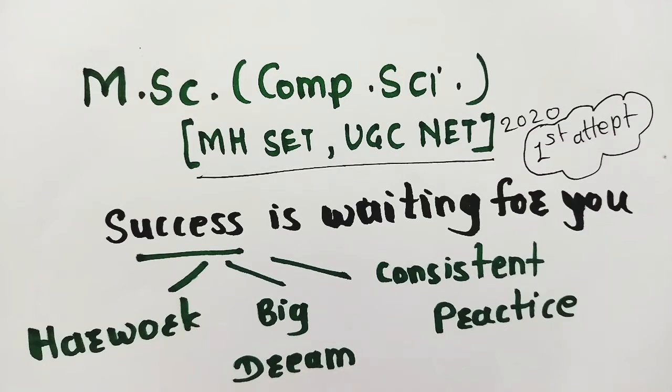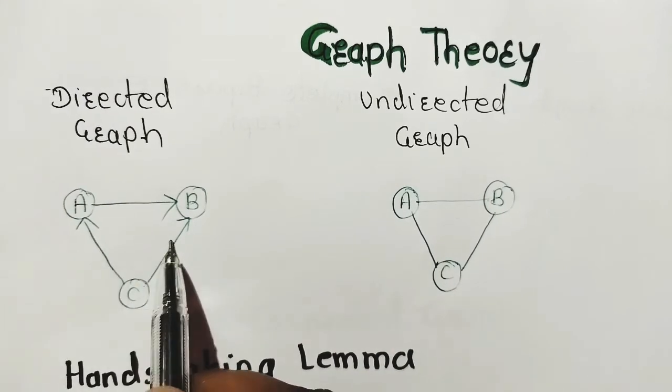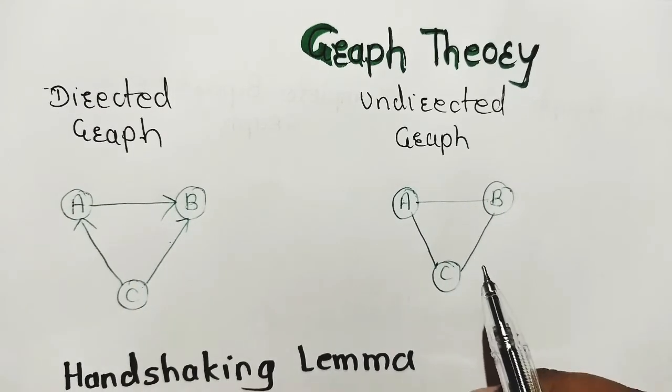So in this video we are going to revise our graph theory subject. It's a very simple and interesting topic, so let's start. In this graph theory there are number of graphs. For example, directed graph means directions are given. Undirected graph, there is no direction.